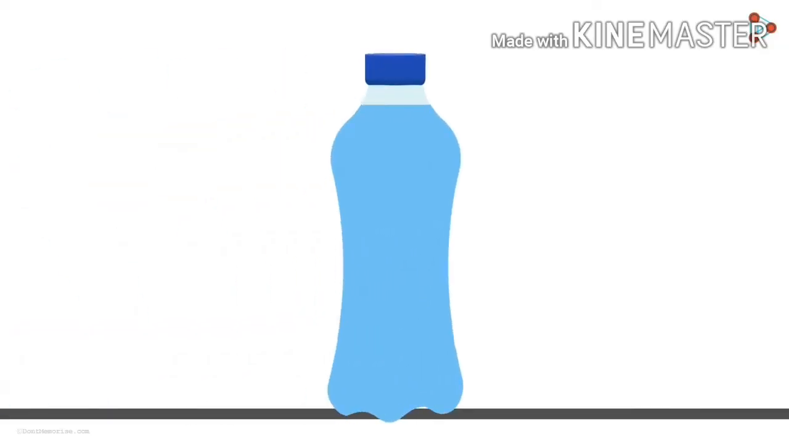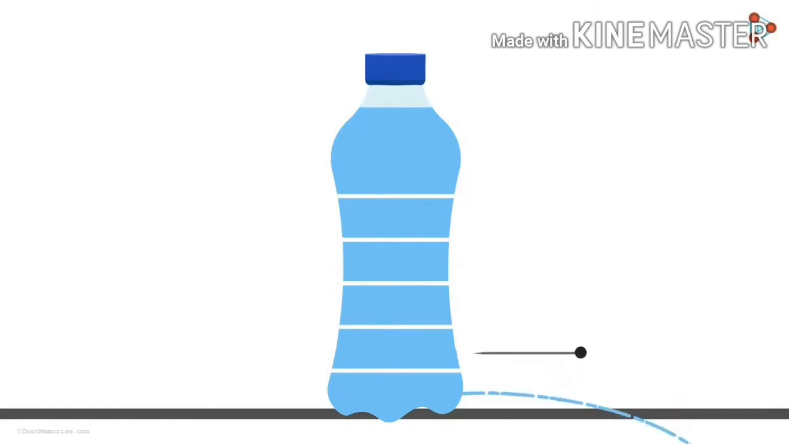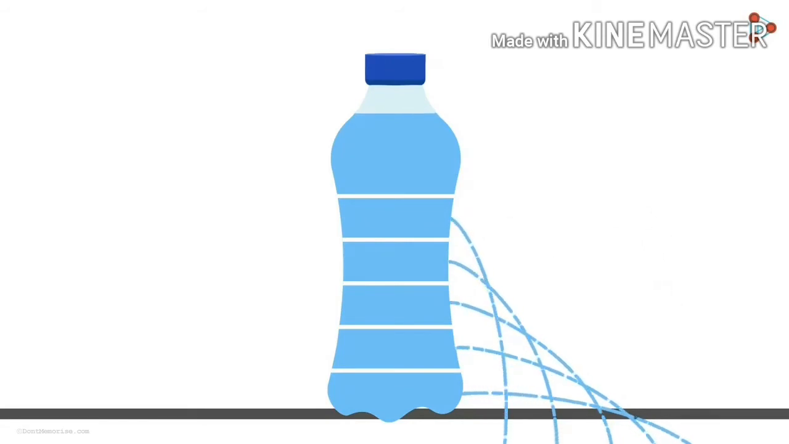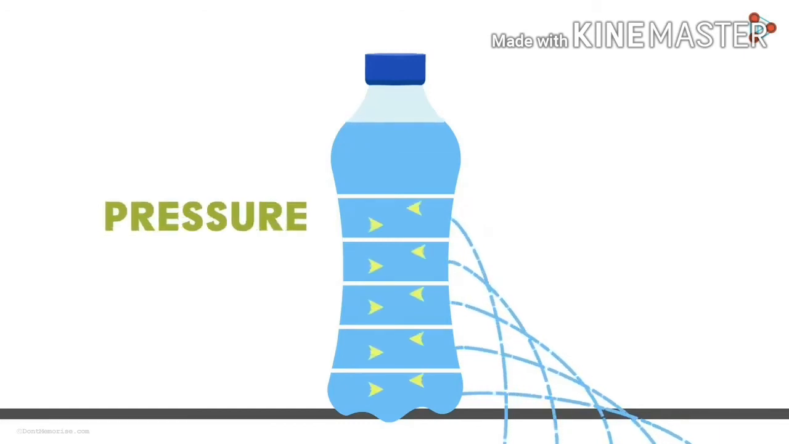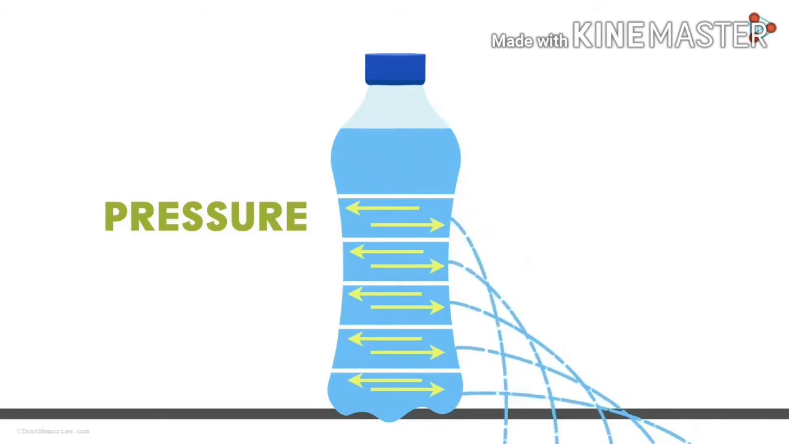Take some water in a beaker and divide in layers and put some holes at each layer. We can see that water comes out through the holes. What is the reason? This is due to liquid pressure. Liquids exert pressure on the sides of the container. Due to this, water comes out through the holes.